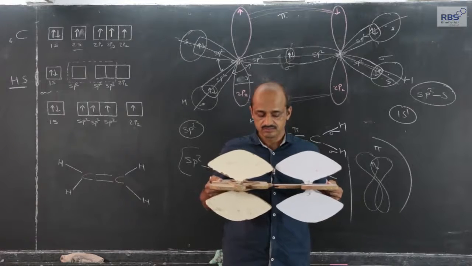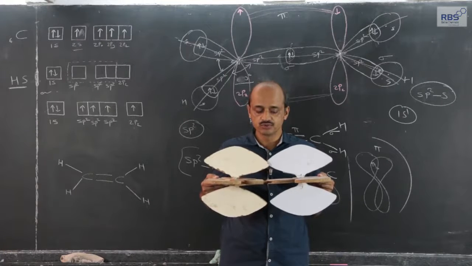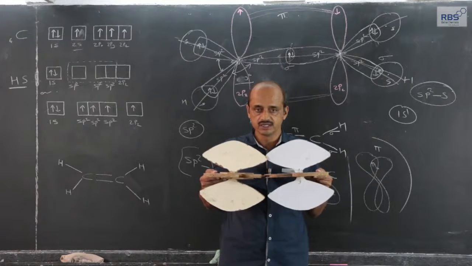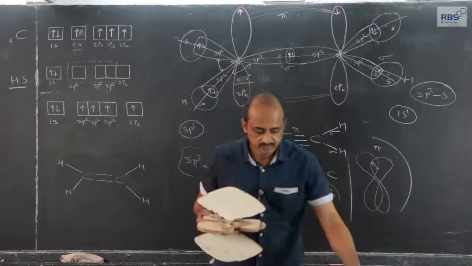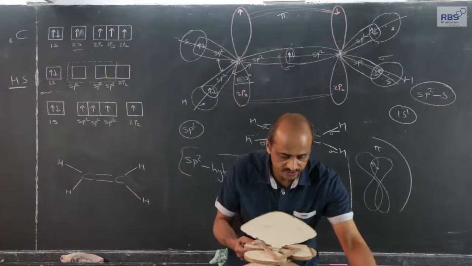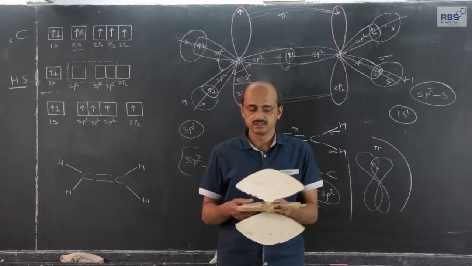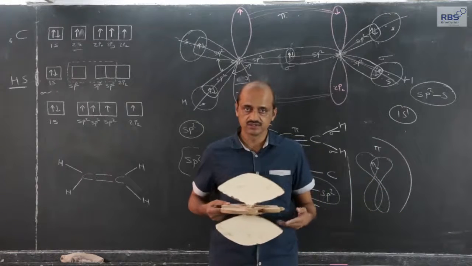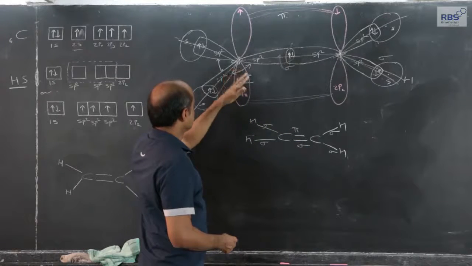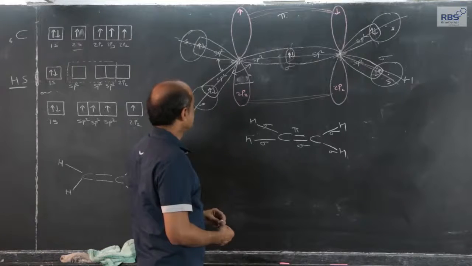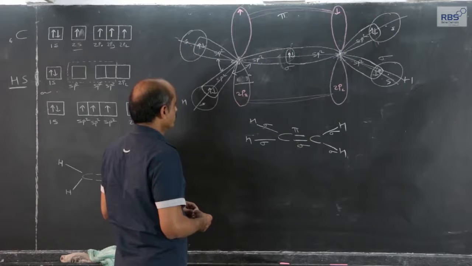sp2 when they overlap, the pp overlapping automatically takes place. This gives rise to double bond between carbon atom. One is single sigma and the another one is pi, and each carbon there are two sp2 hybrid orbitals remaining. Hydrogen atoms overlap here. Same will be true for the another case. Let us use again the orbital diagram which I have written already. Just now I have shown you the model, wooden model.